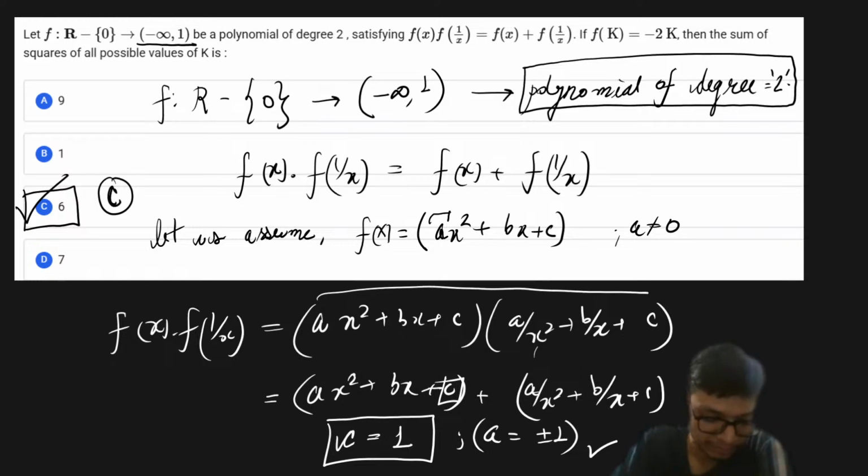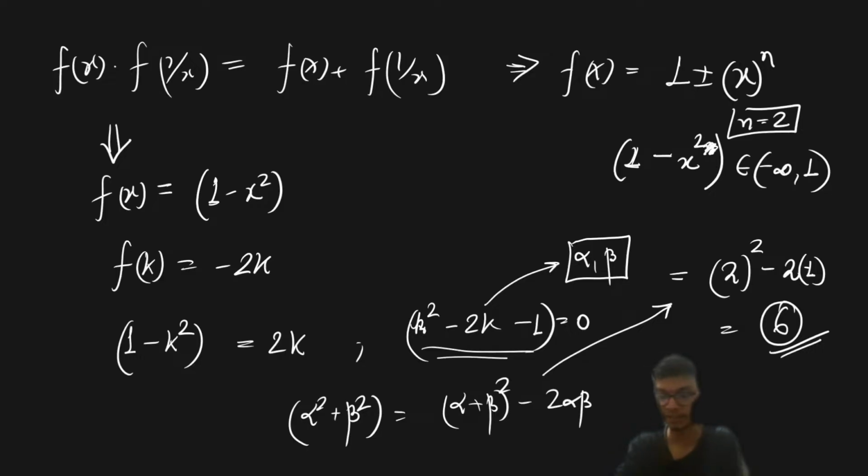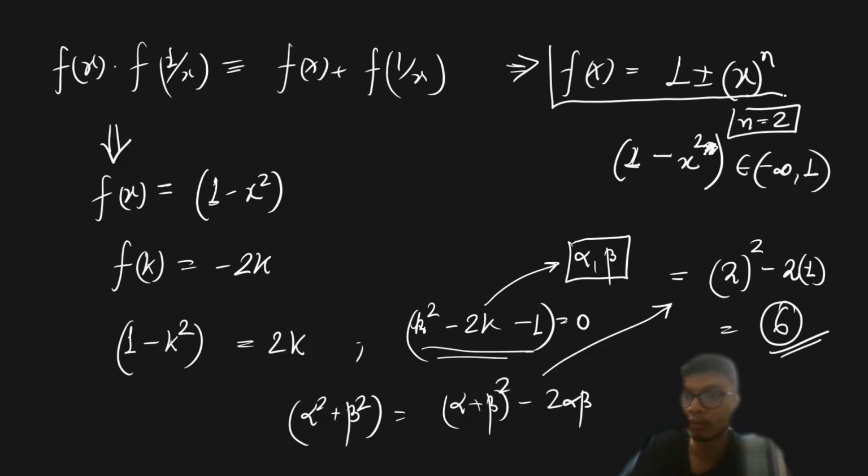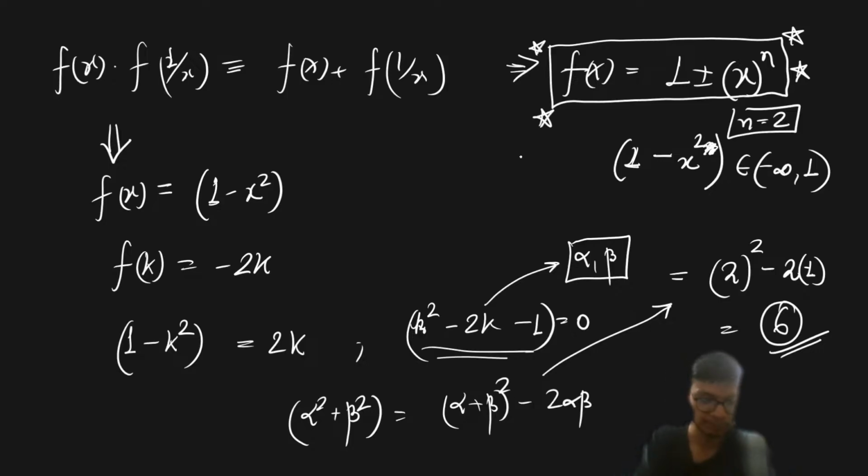Now, if you have this type of question coming up in the upcoming sessions, you can always try to remember this particular formula. Whenever you have the functional expression like f of x multiplied with f of 1 upon x is equal to f of x plus f of 1 upon x, then our functional expression is basically 1 plus or minus x to the power n, and that is a very standard result. Please try to remember this result. It is going to be very useful for your upcoming sessions and for the concepts of your JEE Advanced as well.